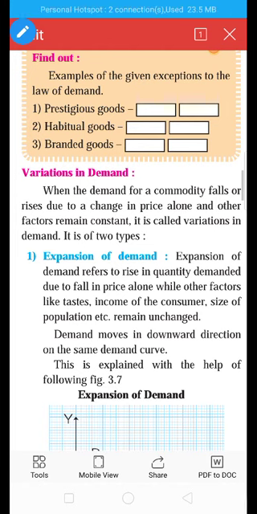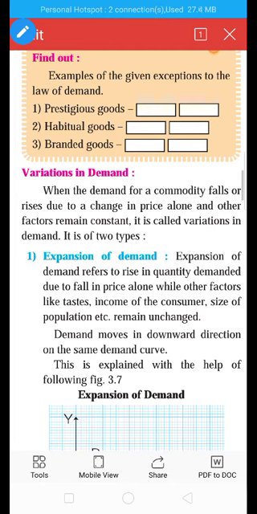So what are the examples of prestige goods? What are prestige goods? Prestige goods are those goods which are very expensive, and people use these types of goods for show-off purposes. It creates a snob value effect, the snob effect. So what examples have I given in prestige goods? Yes, diamond necklace. Yes, bungalow. So in these 2 boxes you can fill: examples of prestige goods are diamond necklace and bungalow.